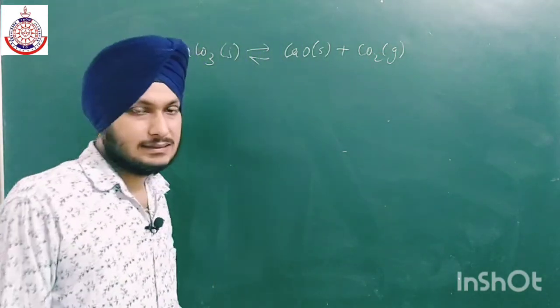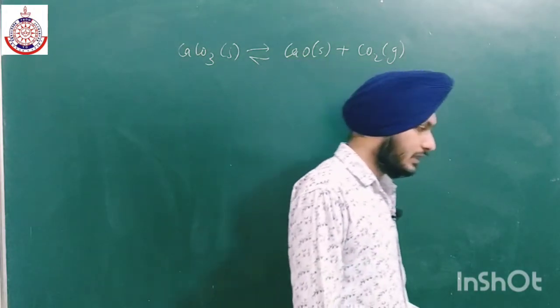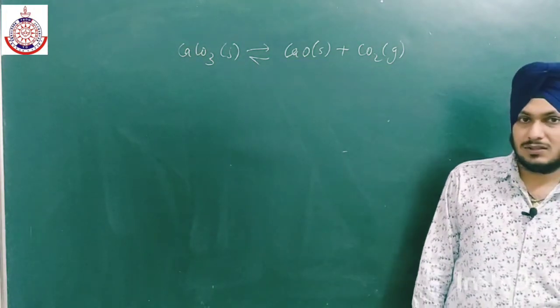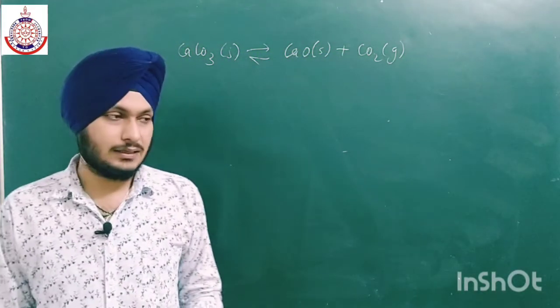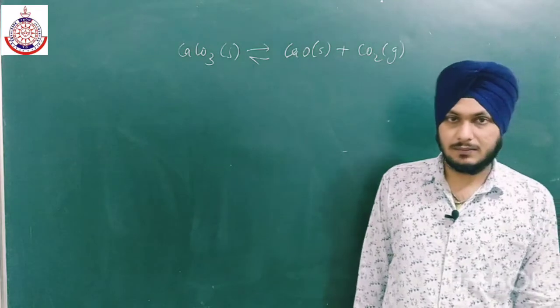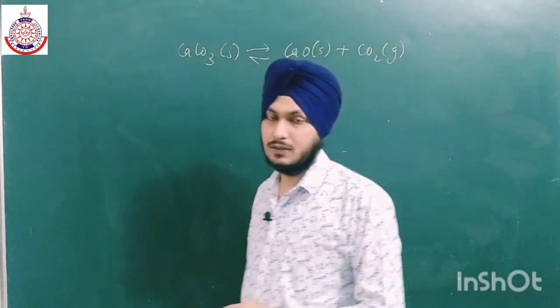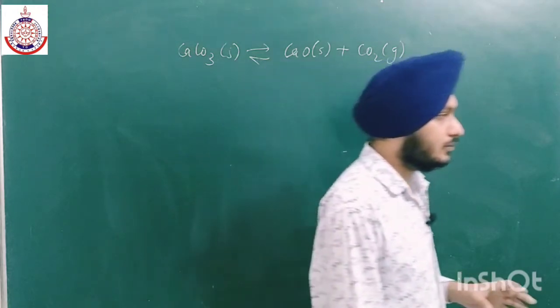In this case there are two solids, calcium oxide and CaCO3. So we have to take their active masses as 1, and then write the expression for the equilibrium constant. So this is all about the equilibrium constant.